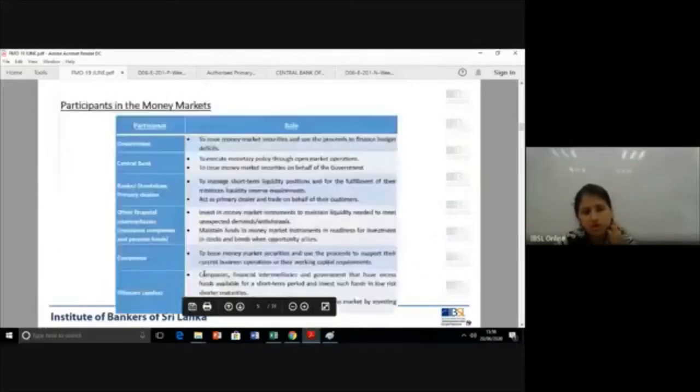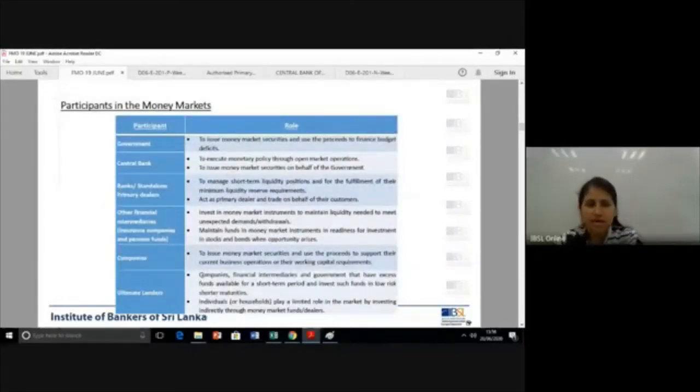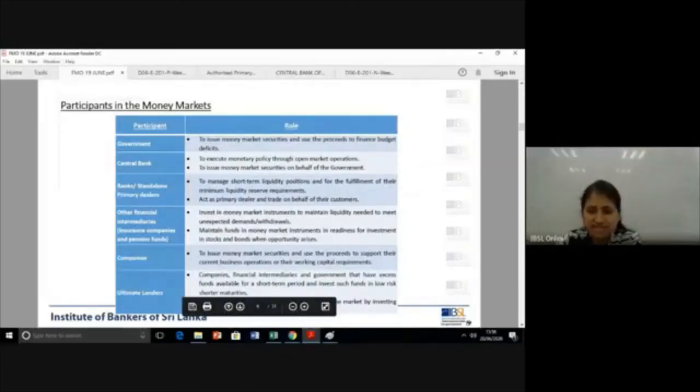And now we move on to participants. Who are the participants in the money market? In the very first lesson, we went through a diagram of the financial system. We went through the lenders and the borrowers and how they meet. You have the financial market. Throughout this lesson, visualize that diagram. In the middle you had the financial market; now it's going to be the money market. So in the money market, who are the participants?